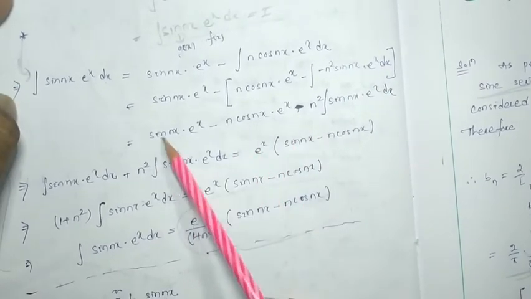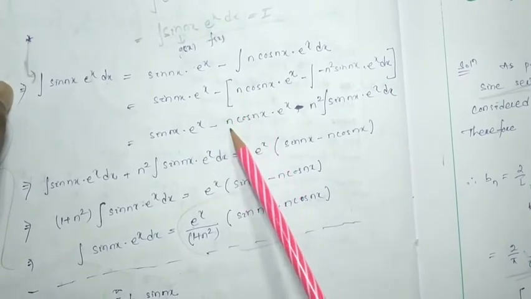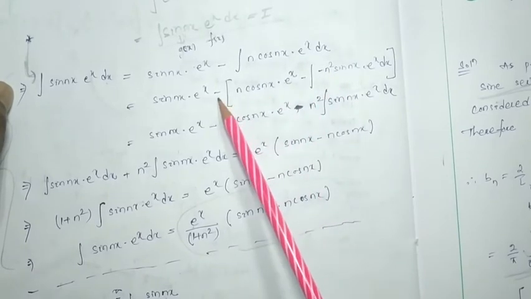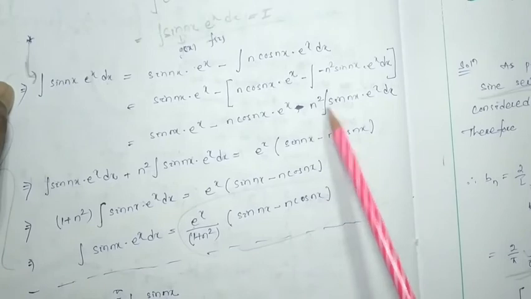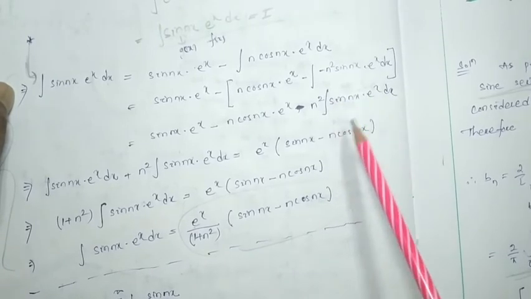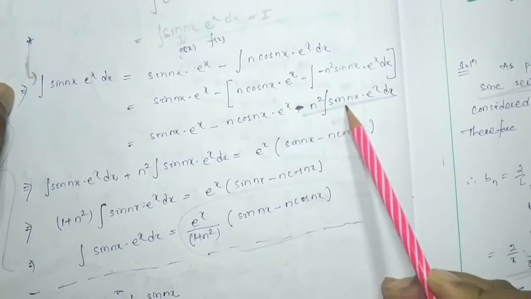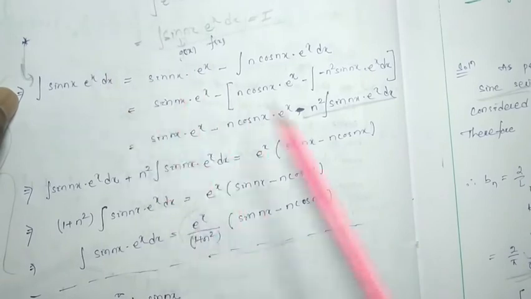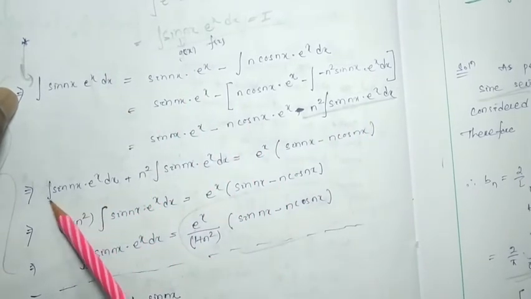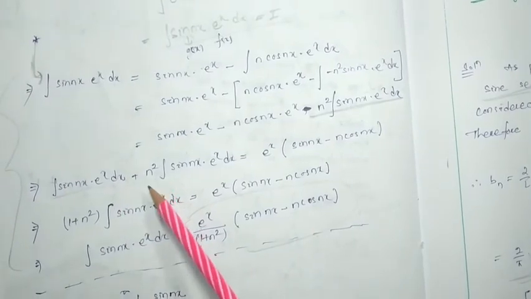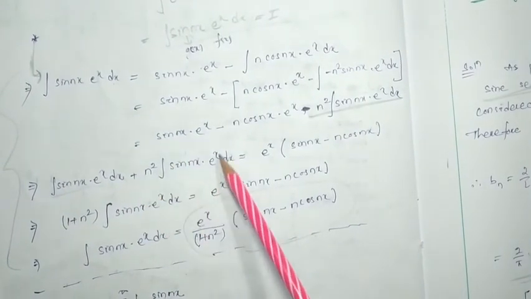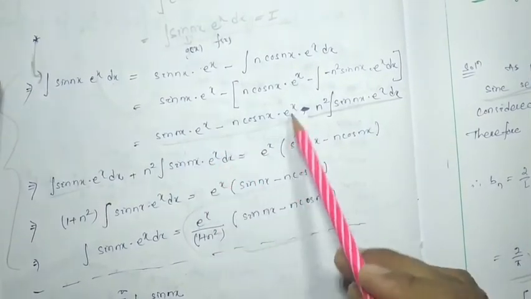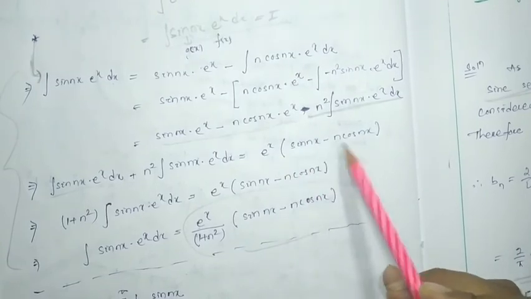So now here sin nx into e to the x, minus n cos nx into e to the x. Here minus how much? Plus. Here is another minus. So it will be minus n square integration of sin nx e to the x dx. So this whole term I can take to the left side. On the left side it was the integration of sin nx into e to the x dx. So this term goes to the left side: integral of sin nx e to the x dx plus n square integral of sin nx e to the x dx, and the remaining terms are these two terms. I am going to take e to the x common, so e to the x into sin nx minus n cos nx.